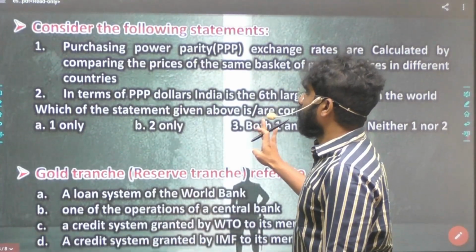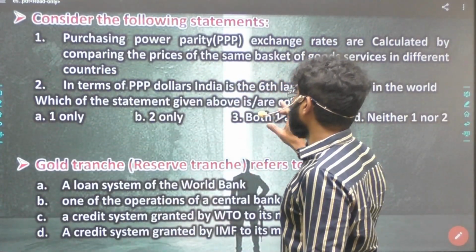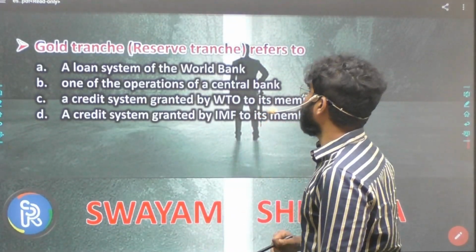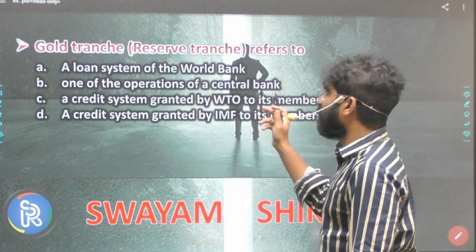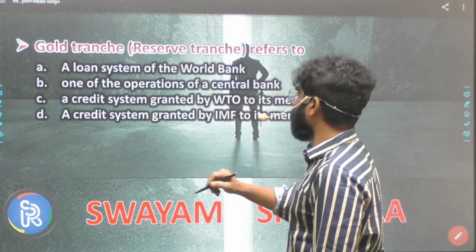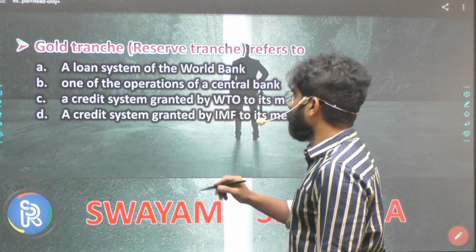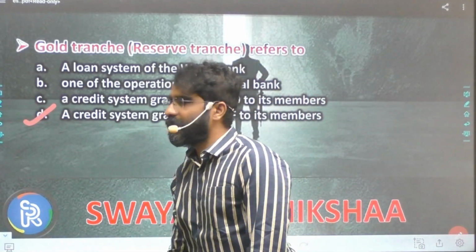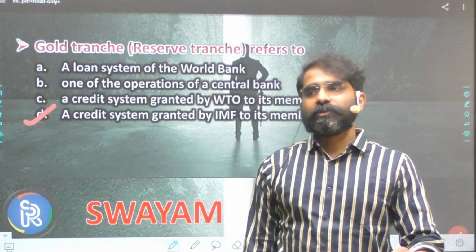A very easy question, but it needs proper reading with presence of mind. This next question we need not do because the numbers have changed now. See here, gold tranche refers to a loan system of the World Bank, one of the operations of a central bank, a credit system granted by WTO, or a credit system granted by IMF. It is basically that which we can use.